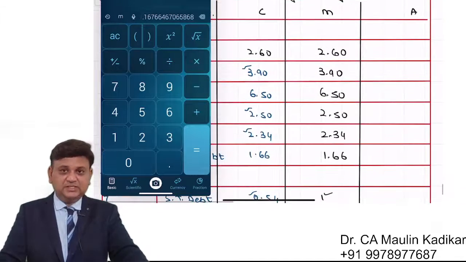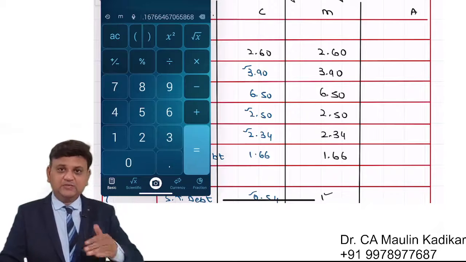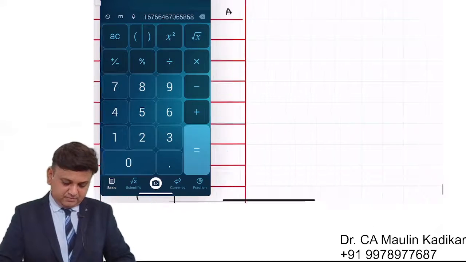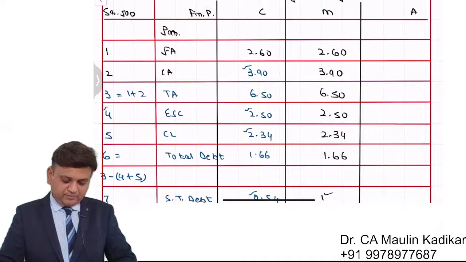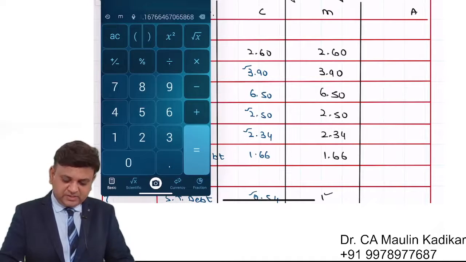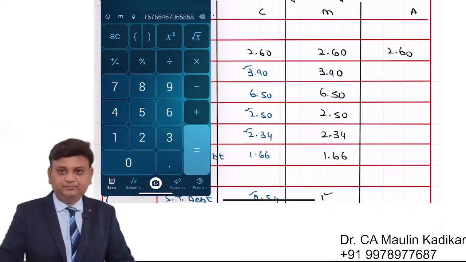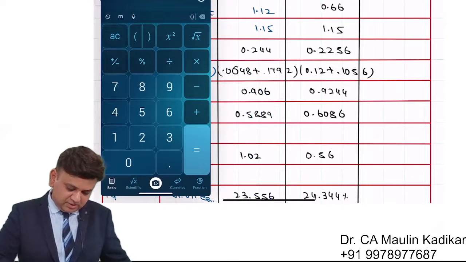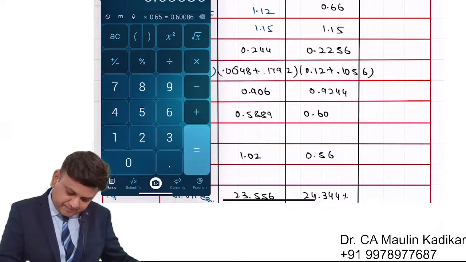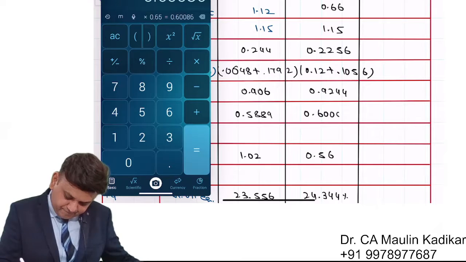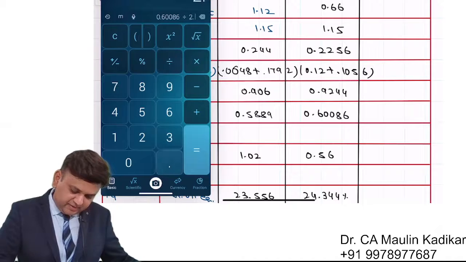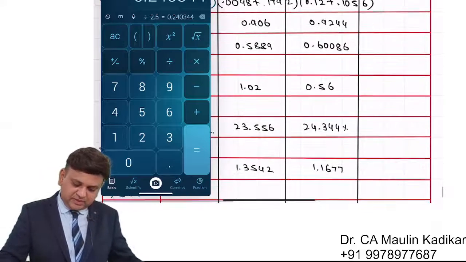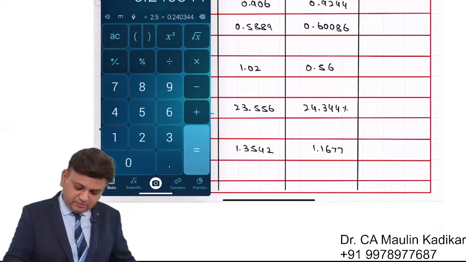Next, it is aggressive. In case of aggressive, the same thing will be there. Fixed asset, it is 2.6. There is a small error on my end. It is 0.9244 into 0.65, 0.60086. Divided by 2.5 into 100 is 24.0344.